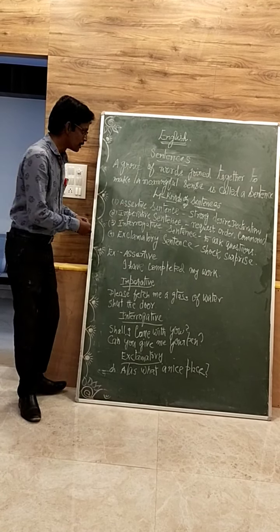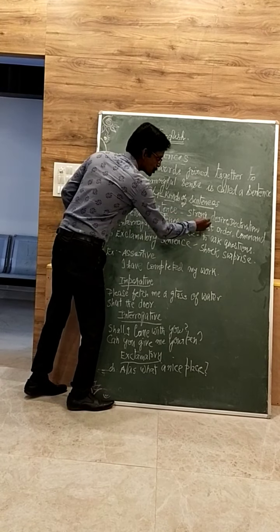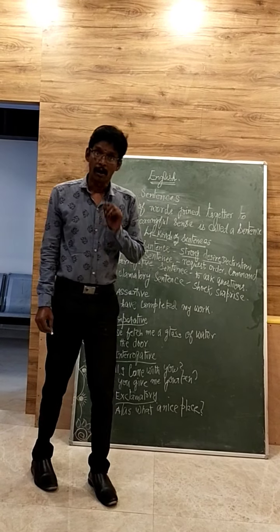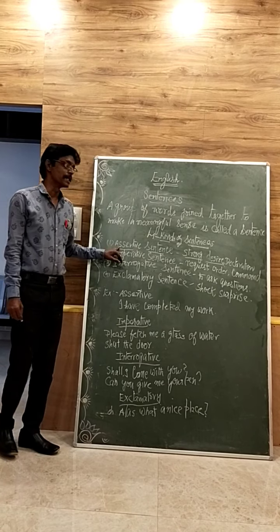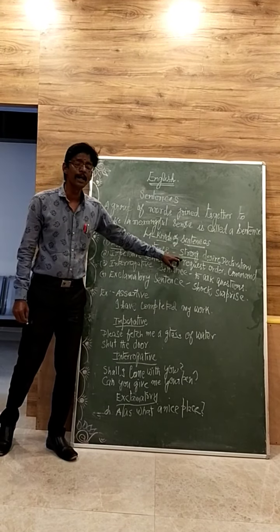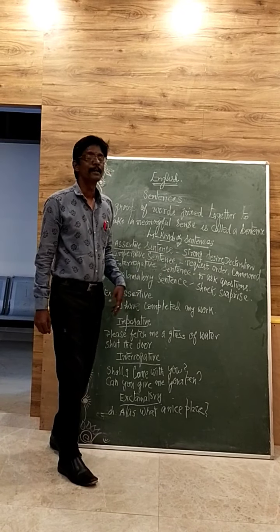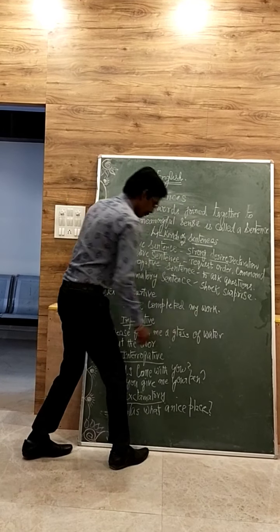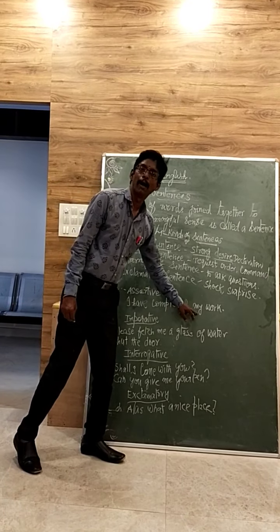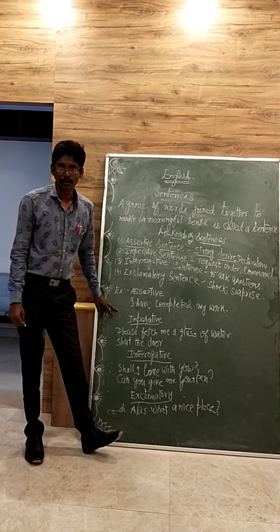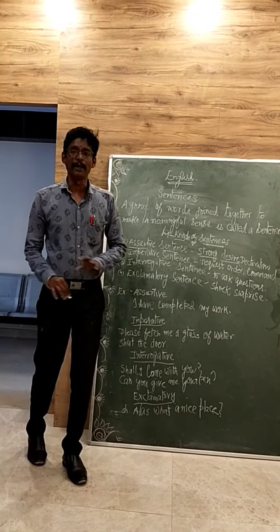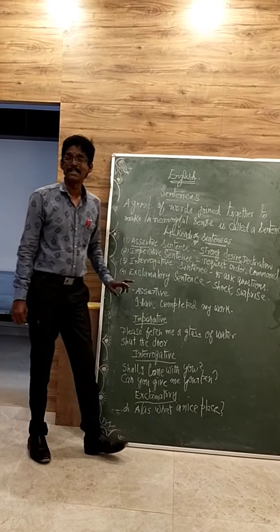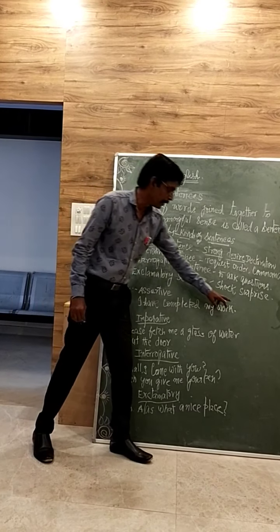What is assertive sentence? Assertive sentence always shows a strong desire and it gives a declaration. I will repeat again. Assertive sentence means it always shows a strong desire and it always ends with a full stop. For example, I have given here, I have completed my work. It's a declaration. It shows that you have already completed your work and you are confident, and it is a strong desire by this sentence, and always it ends with a full stop.